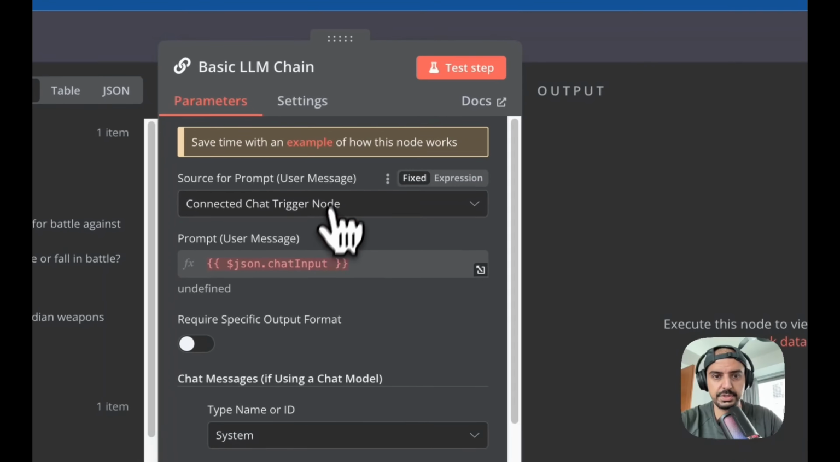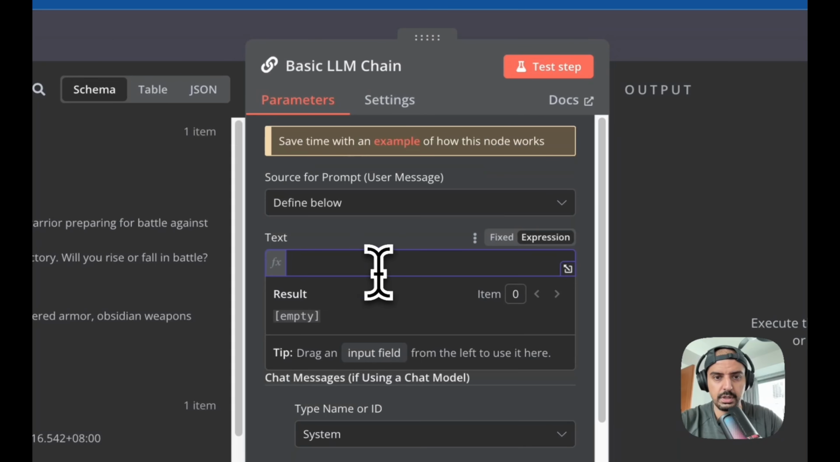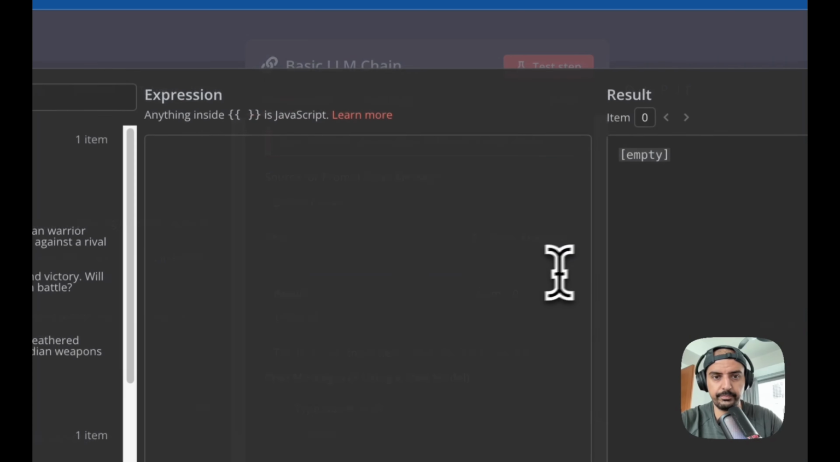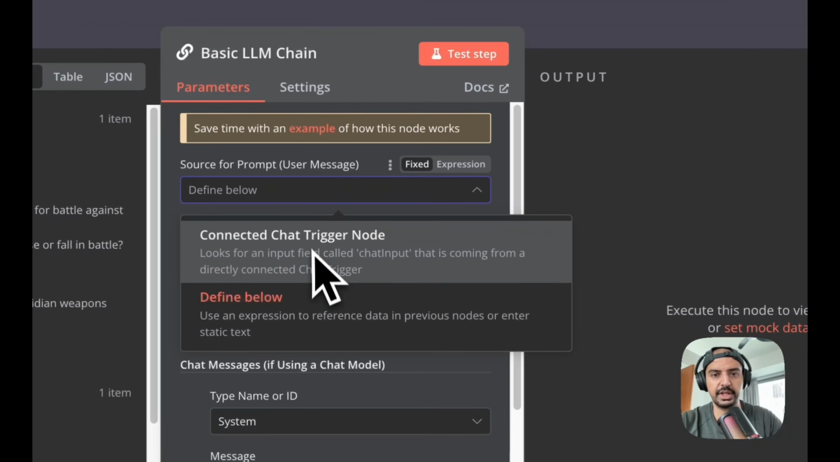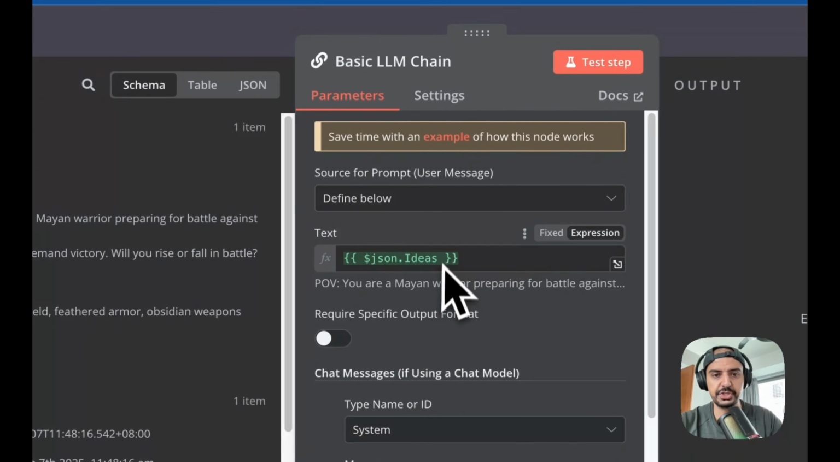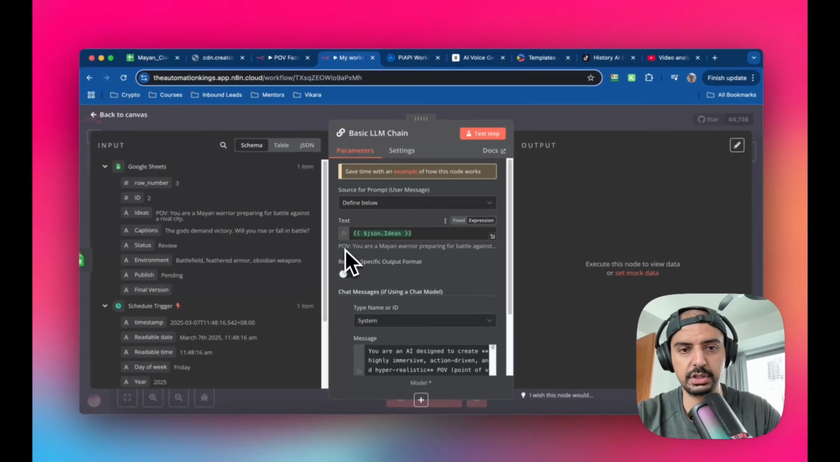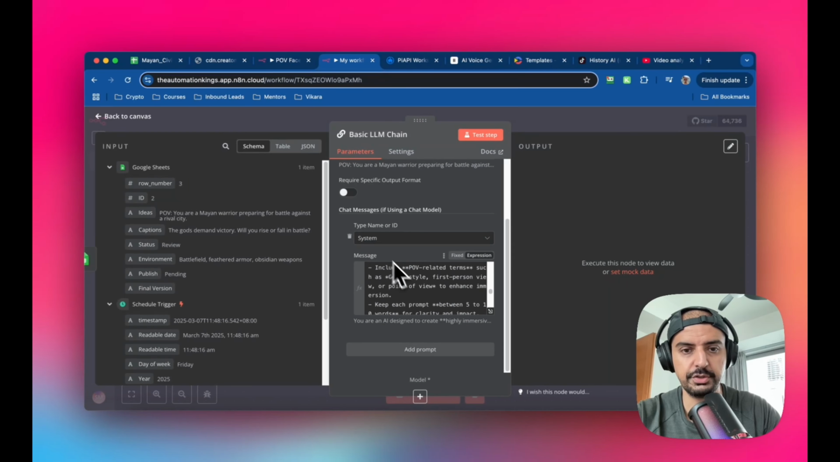Let me just come out of this. Let me just define it below. Save that. So you just want to change this from connected chat trigger mode, which is not what you want, to define it, right? And then you'll see it as green. If it's worked, it's pulled the correct text. And yeah, that's it. That's all you need for this one.